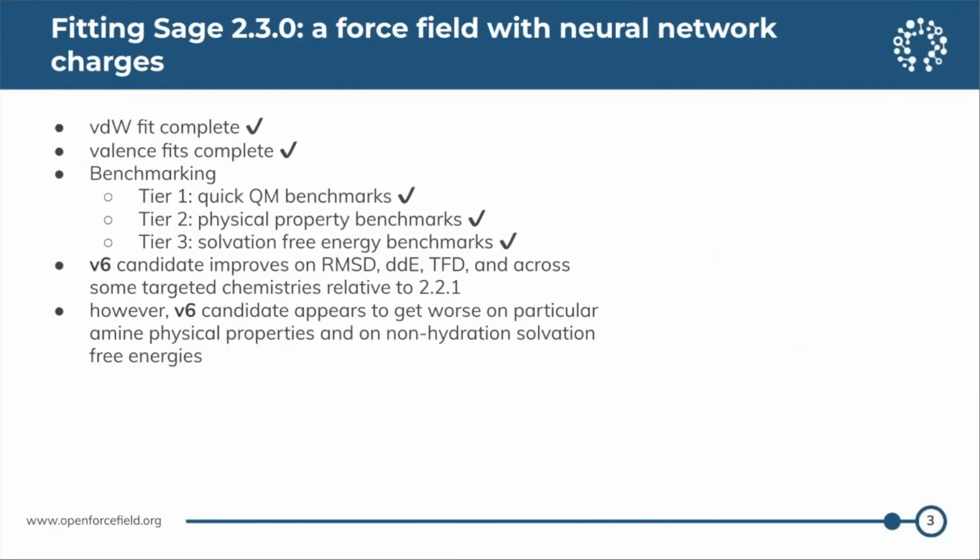Unfortunately, when we got more of our benchmarks back, we saw a bit of a different story. So I've listed 3 of our 4 tiers of benchmarks here, and specifically they are physical property benchmarks, solvation-free energy benchmarks, both in water and non-water solvents, as well as protein-ligand binding free energy benchmarks. And while the version 6 candidate improves on QM benchmarks, we see that on particular properties, in particular amine physical properties and non-water solvation-free energies, the version 6 candidate seems to get a little bit worse in terms of performance.